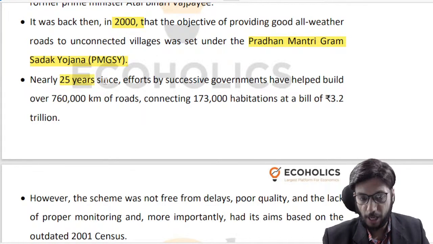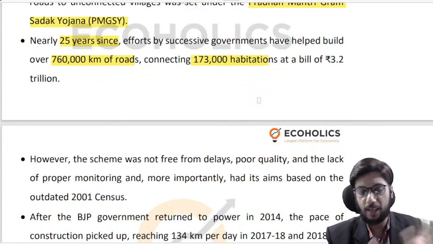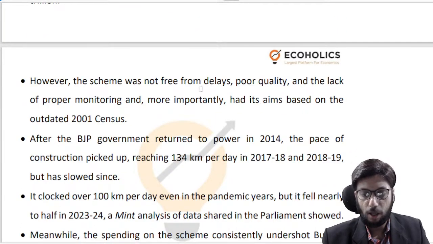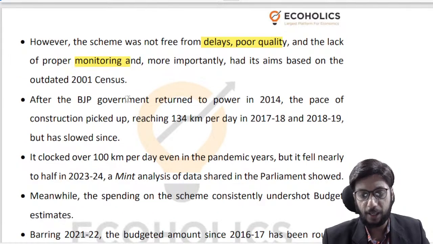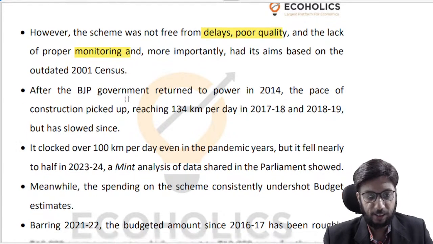So it has been 25 years now almost since we have been operating this scheme. We have built 7,60,000 kilometers worth of road connecting 173,000 habitations at a bill of 3.2 trillion. So 1 trillion rupees being 1 lakh crore, I'm sorry, right? So we have spent significant amount of money in this direction, right? Of course, there have been delays, there have been quality issues, monitoring may not be up to the mark, right? So a lot of things could have been improved, but yes, the achievements are quite significant, right?